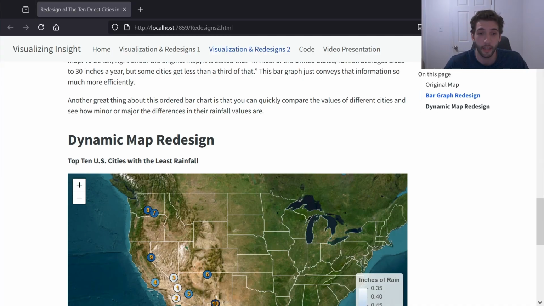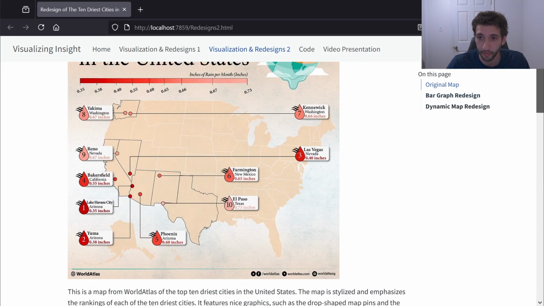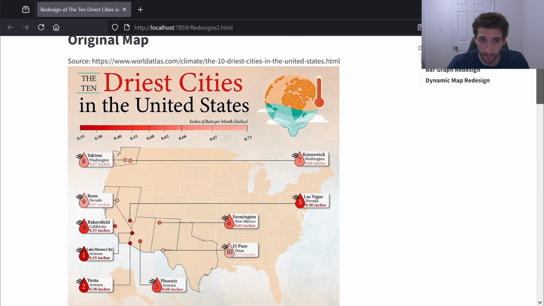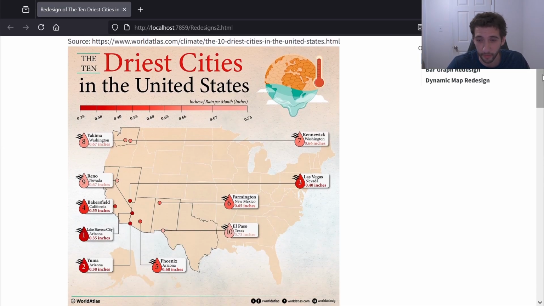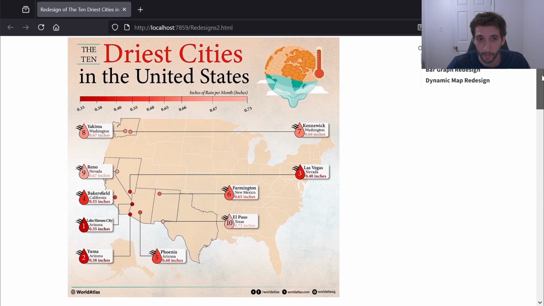Hello and welcome. So following Diane, I will also be presenting a visualization and 2 redesigns. So for my visualization, I chose this map of the 10 driest cities in the United States. And my main issue with this graph is that the color is counterintuitive to what we're measuring.